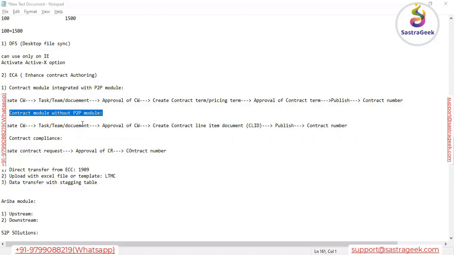In upstream we have sourcing, contract and supplier. In the downstream we have procurement and catalog. So without P2P means you do not have the downstream; we have only upstream. Okay, got it.